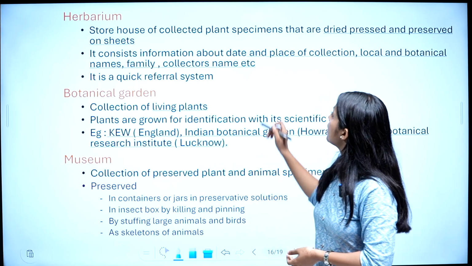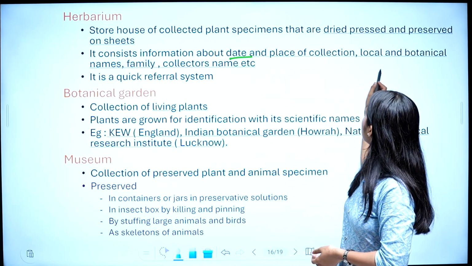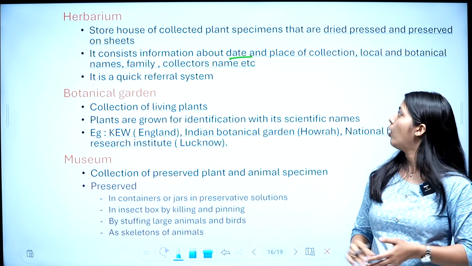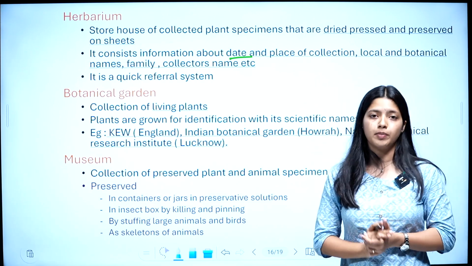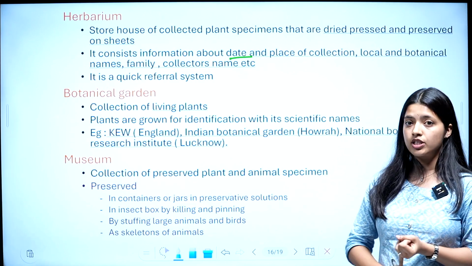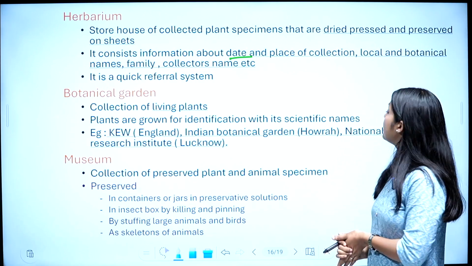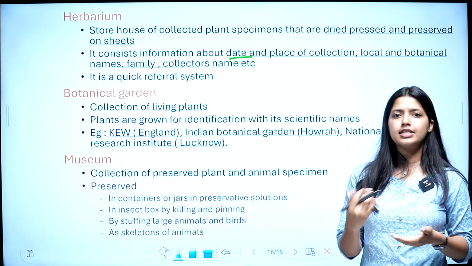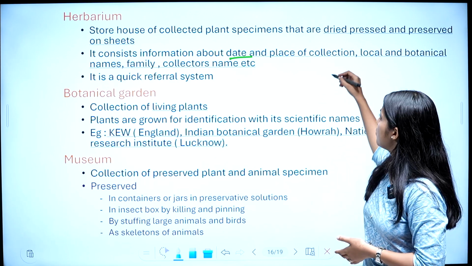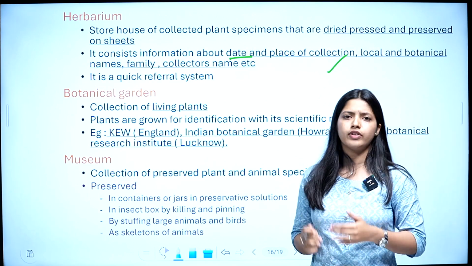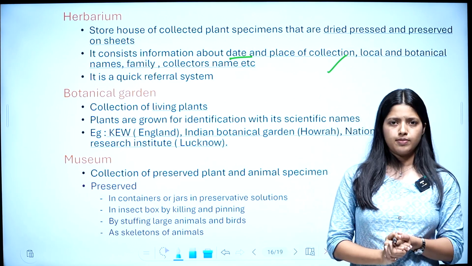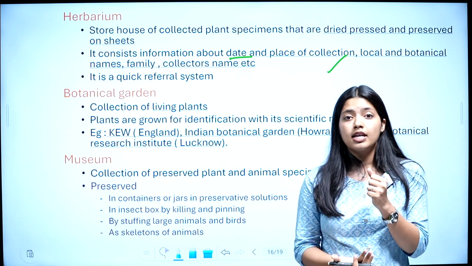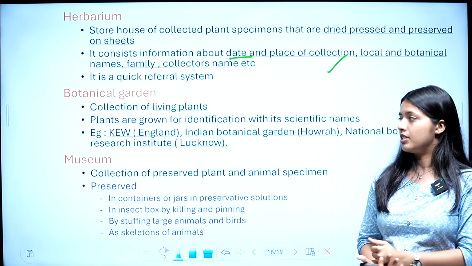It consists of information about date and place of collection, location and botanical names, family, collector's name, etc. So all this information will be given in a herbarium. So the date and place of collection, from where and when it was collected, and the local and botanical name of that species, and its family name, the collector's name. Okay, all this information will be given in a herbarium, and it is a quick referral system. You can quickly refer the species. Okay, so what is herbarium? It is a storehouse of collected plant specimens that is dried, pressed and preserved on sheets.